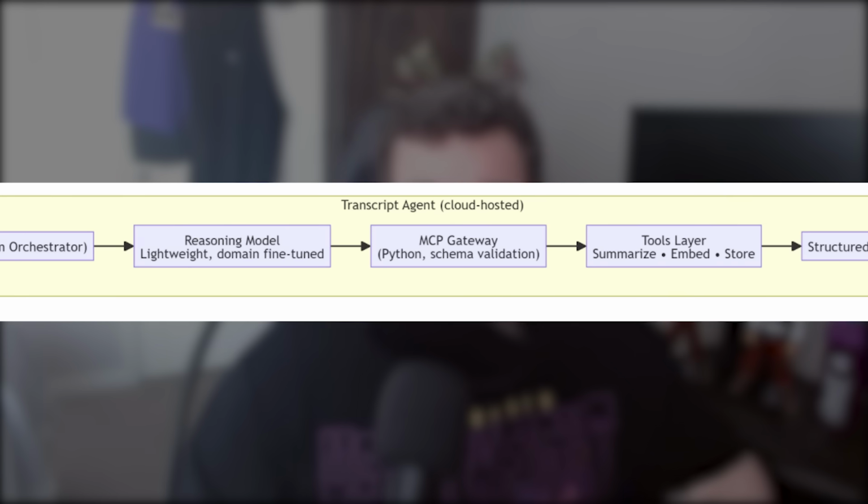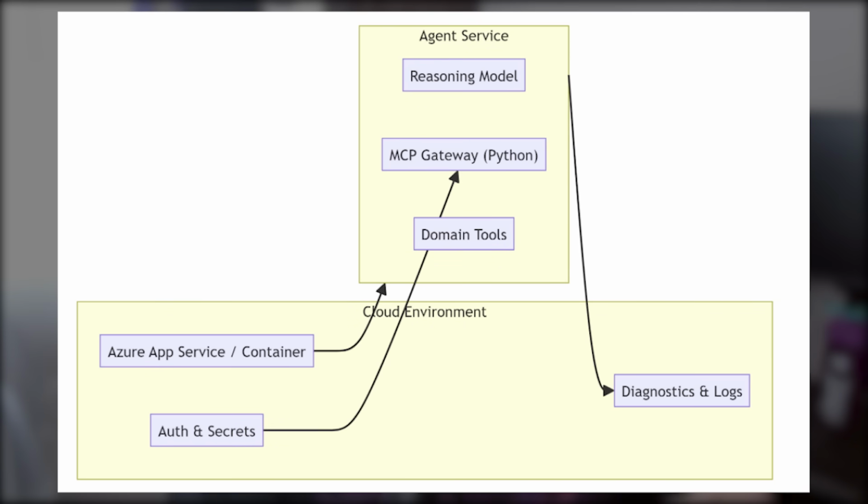All of these MCP servers are written in Python and hosted in the cloud, which allows each domain to scale independently. Typically, they're developed as isolated microservices, for example, on Azure App Services, or their counterparts in GCP, with their own environment, authentication, and monitoring.